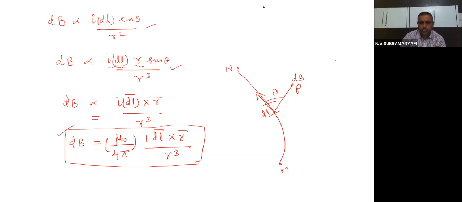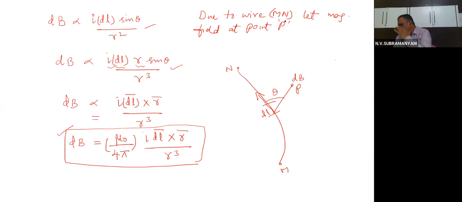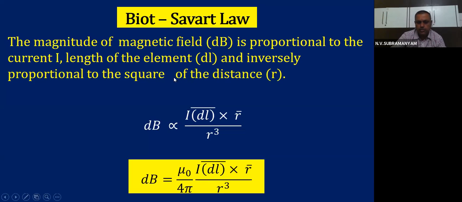Due to the total wire MN, let the magnetic field at the point P be capital B. Then how do you calculate?